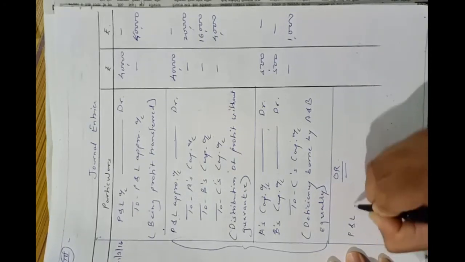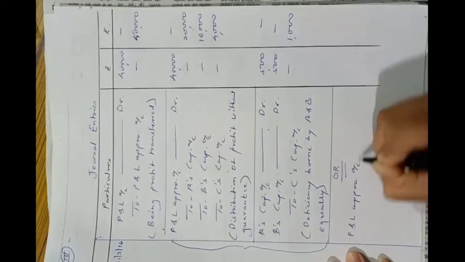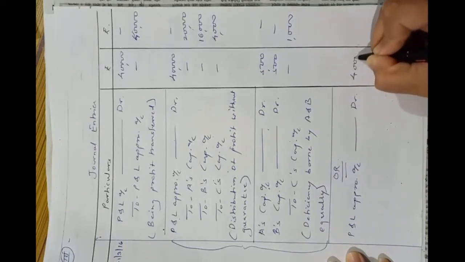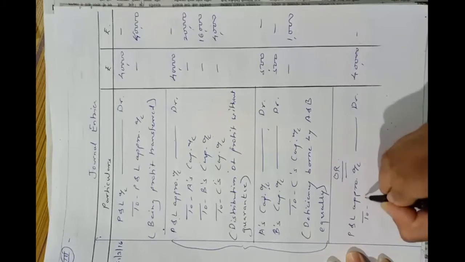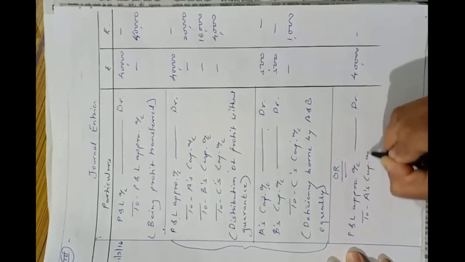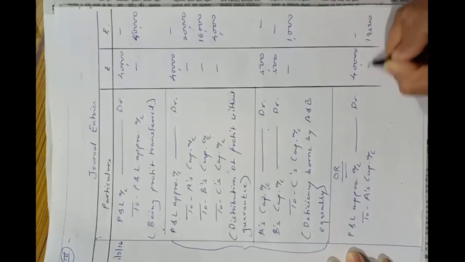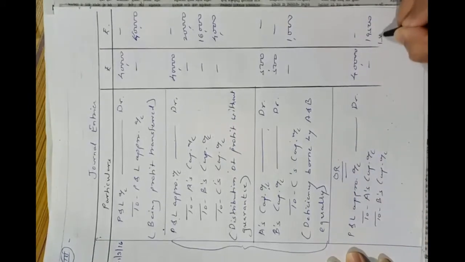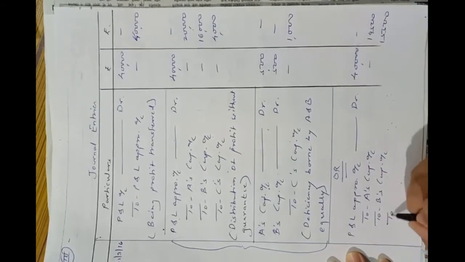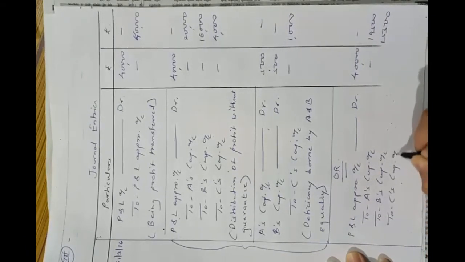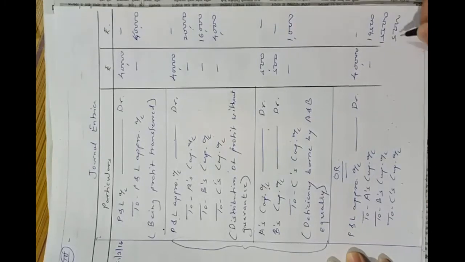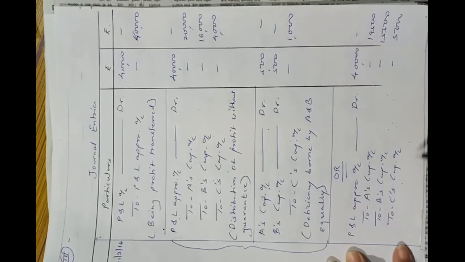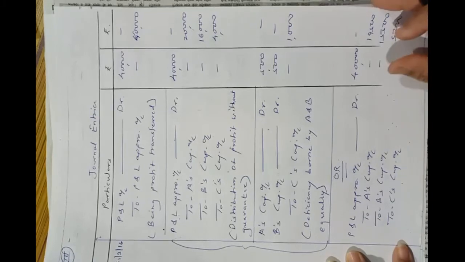Entry will be: Profit and Loss Appropriation Account debit 40,000, to A's capital account 19,500, to B's capital account 15,500 and to C's capital account 5,000. Okay, and narration: being the profit distributed between the partners as per given guarantee, as per working note.